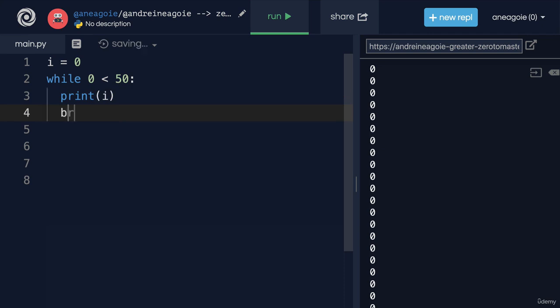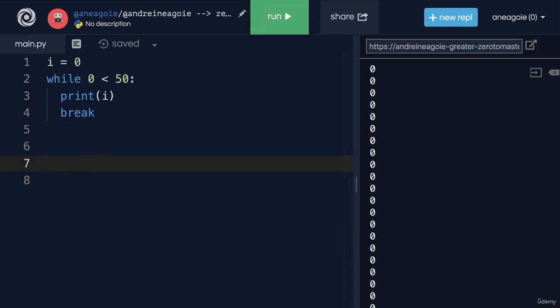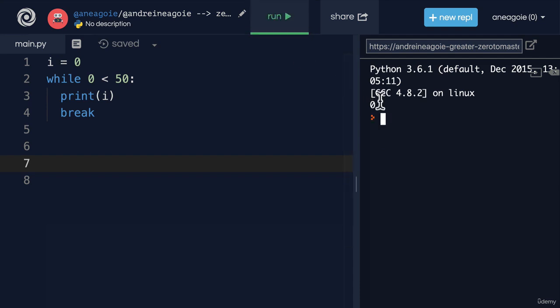We have this idea of a break statement. And break is just another keyword in Python. As you may have guessed, if I click run, look at that, it only runs once. As soon as Python sees break, it's going to say, all right, break out of the while loop. So it's going to go to line 5, and it's going to say, got nothing there, program's done. I'm going to exit out of the program. But okay, what if I want this to be looped 50 times? How can we solve that issue?